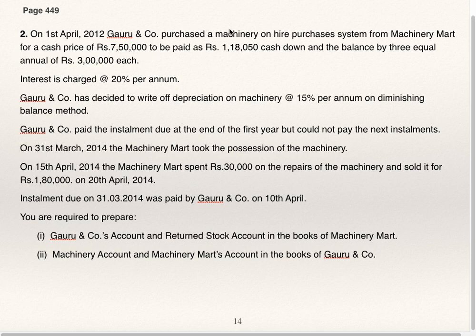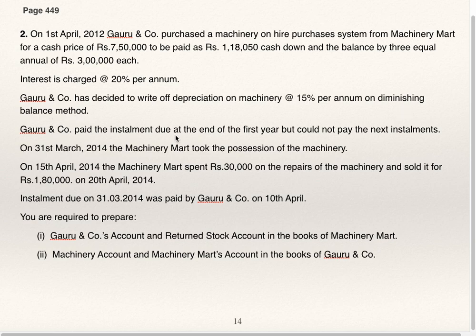Cash price is 7,50,000, down payment is 1,18,050. Interest is charged at 20% per annum. Goru and Company has decided to write off depreciation on machinery at 15% per annum on written down value method.